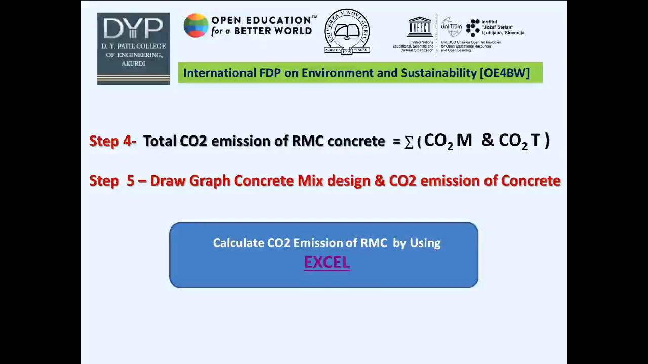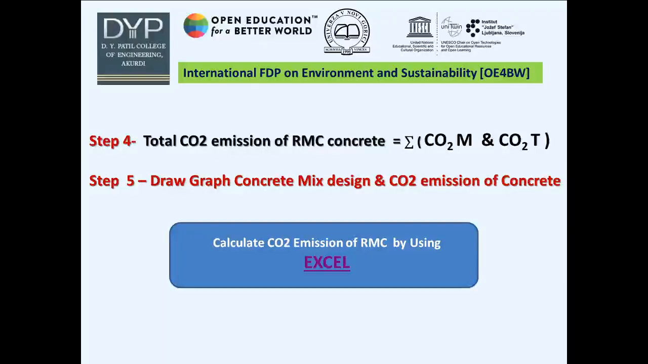Here I explained all this procedure theoretically. For calculation purposes I prepared an Excel sheet. Let us learn how to calculate all this by using the Excel sheet. Here I consider mix 1, mix 2, mix 3. In mix 1 I use cement type 1, then cement type 2 and third cement type 3. Let us know the meaning of cement type 1, 2 and 3.